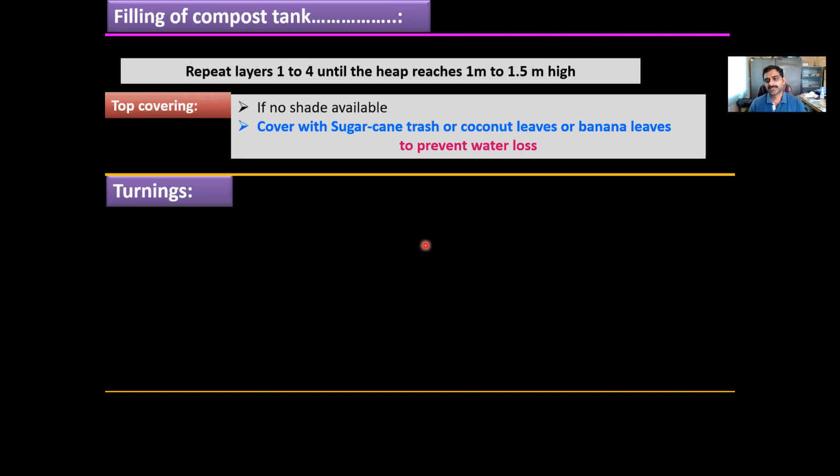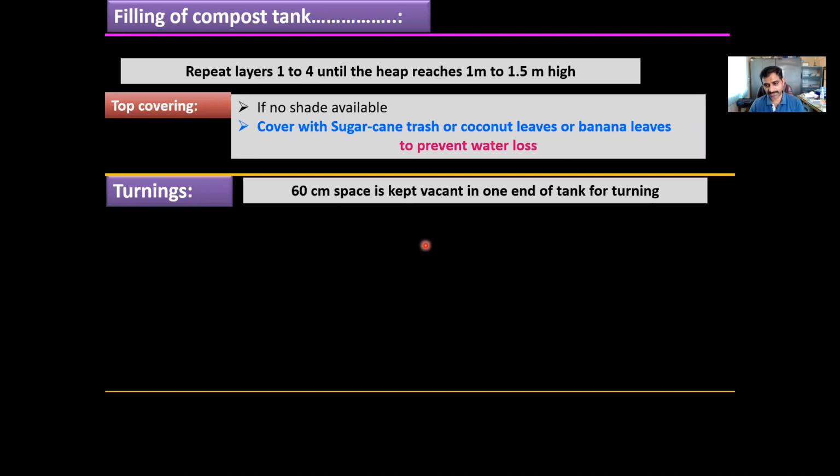Another important aspect of the indoor method of composting is that it will take 3 to 4 months for complete composting. During this time, you have to give turnings, or mix the composting material, at different time intervals.